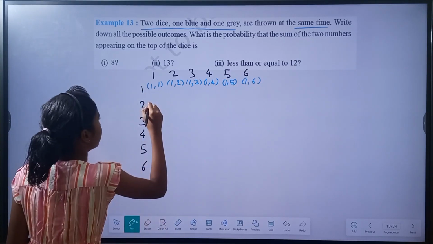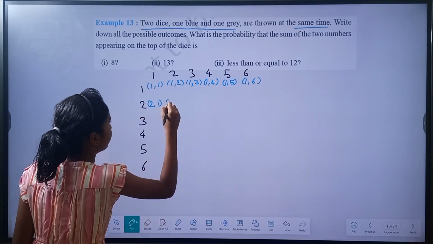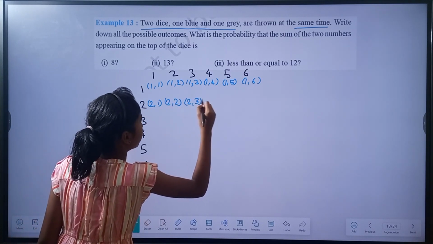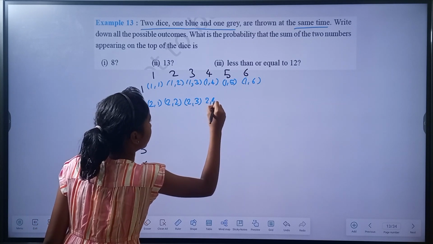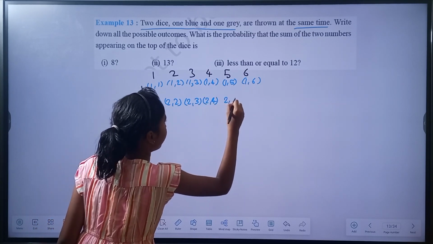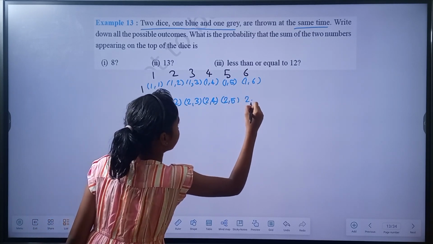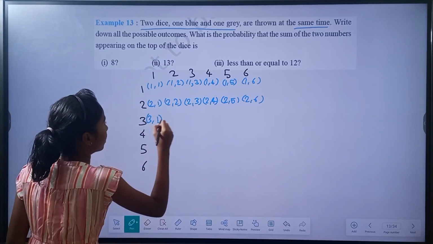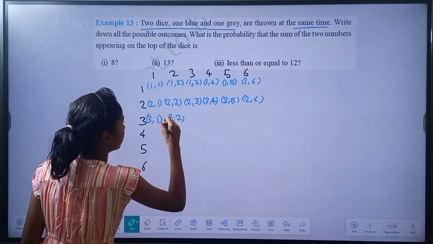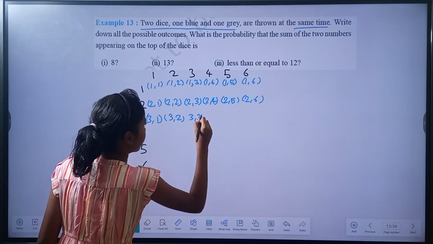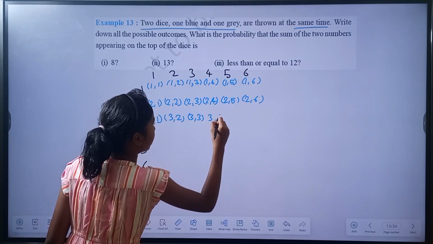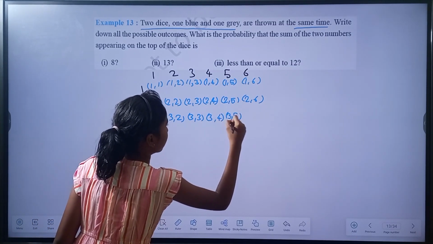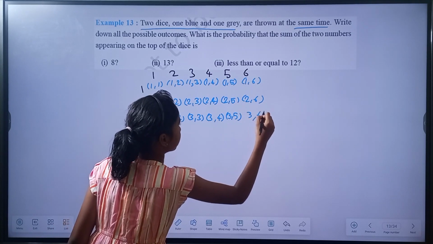And over here, 2,1, 2,2, 2,3, 2,4, 2,5, 2,6. Next, 3,1, 3,2, 3,3, 3,4, 3,5, 3,6.